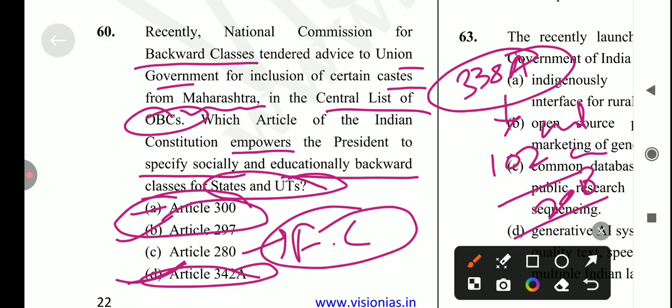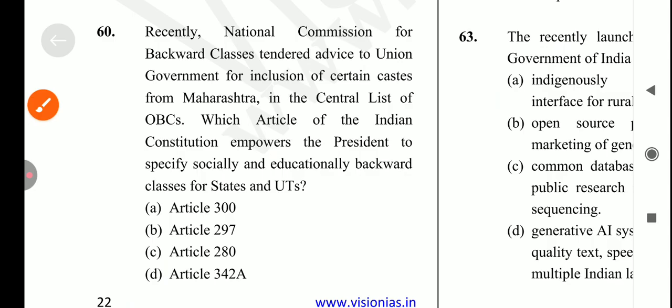And what is its function? To investigate all matters relating to the constitutional safeguards for the socially and educationally backward classes, to inquire into specific complaints concerning the deprivation of their rights and safeguards. Okay, so option D is the correct answer for this question.